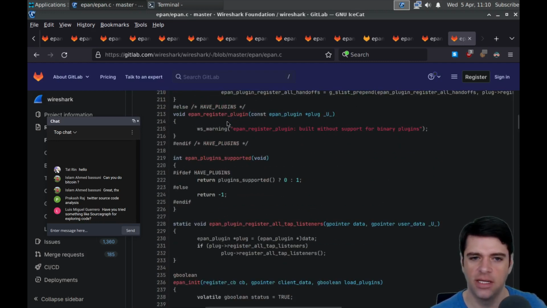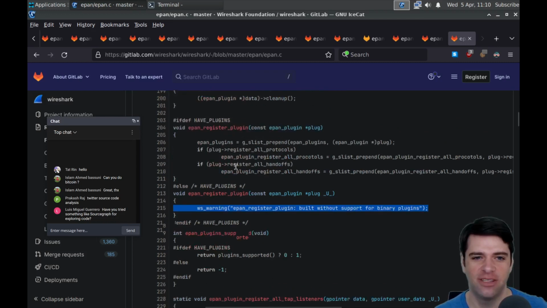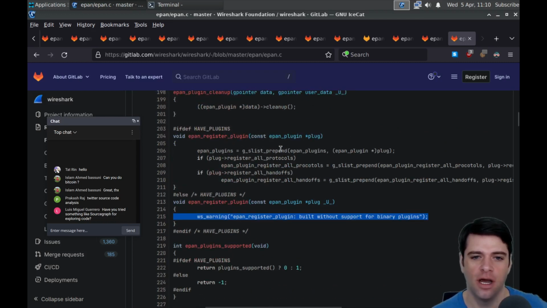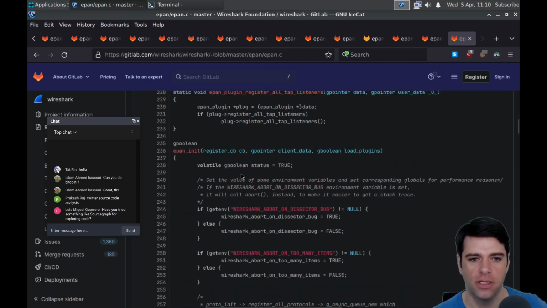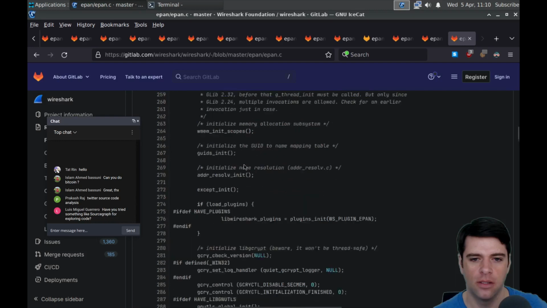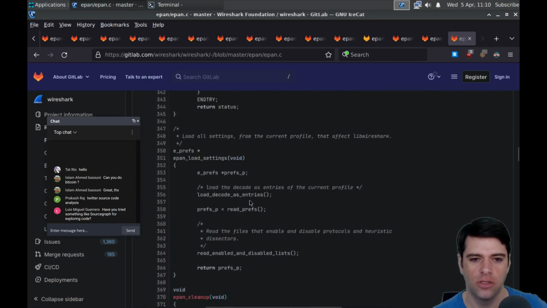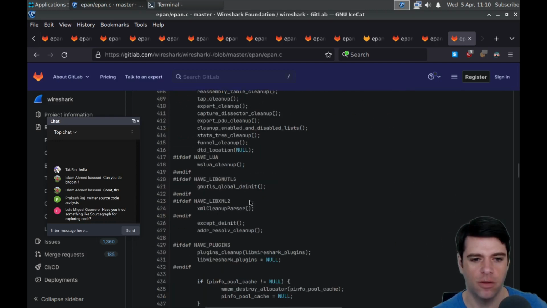Register plugin just issues a warning. Okay, if we don't have support for plugins, then register plugin emits a warning. Otherwise, we just prepend the plugin to a list, which we saw before, that kind of prepend function thing. So here's init. We're gonna mostly just ignore this. Cleanup, we're gonna mostly ignore.